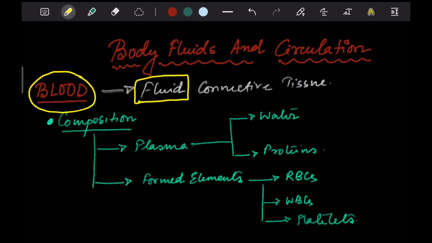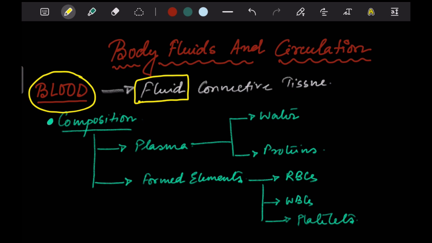What do we mean by a fluid? That it flows, right? According to the knowledge of physics, a fluid connective tissue is basically a connective tissue which actually flows. Now, going to its composition, what is blood actually composed of?